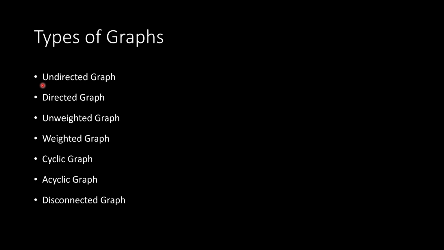All right, types of graphs. We have undirected graphs, directed, unweighted, weighted, cyclic, acyclic, and disconnected graph. Now I'm going to go through all of these different types here, but it's important to understand the different types of graphs because based on the problem you're faced with, if you know the property of a graph, it can actually allow you to solve whatever the problem is in a more efficient time complexity. So it's one of the main things you'll see as we've been going through this section, that when we know certain properties of our data structure, we are able to craft more efficient algorithms by using assumptions that we can make about that data structure.